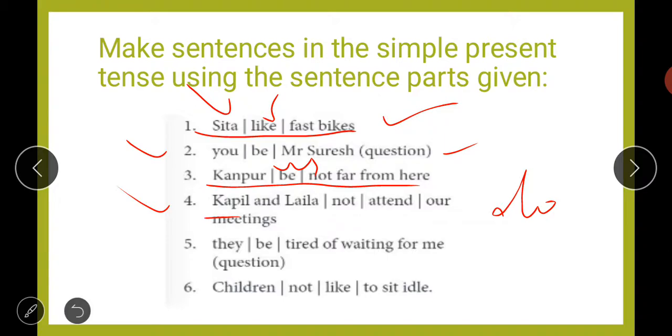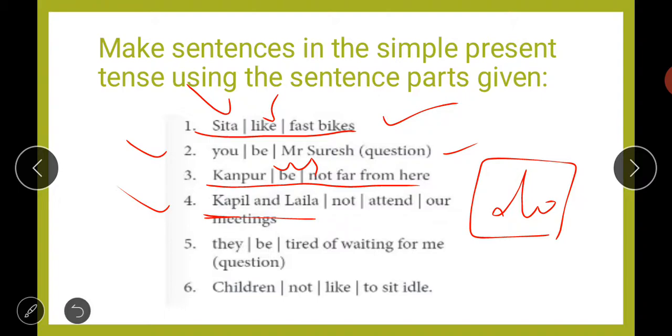Kapil does not attend our meetings. And if we are talking about two persons, our subject is plural, so that is why we will use the helping verb do here. Kapil and Laila do not attend our meetings. So this will be the correct form of this sentence.